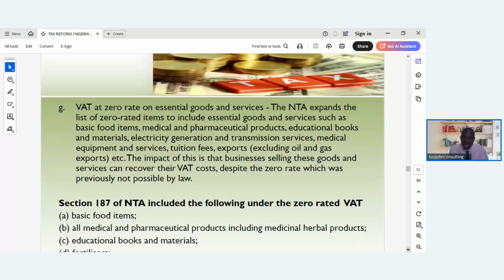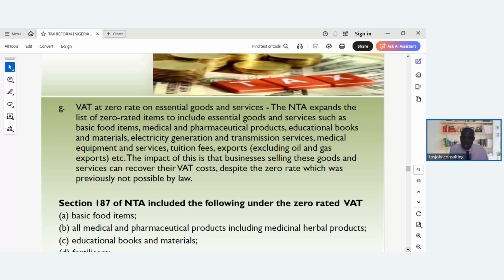VAT at zero rates on essential goods and services. The NTA expands the list of zero-rated items to include essential goods and services such as basic food items, medical and pharmaceutical products, educational books and materials, electricity generation and transmission services, medical equipment and services, tuition fees, exports, excluding oil and gas exports, and among others.